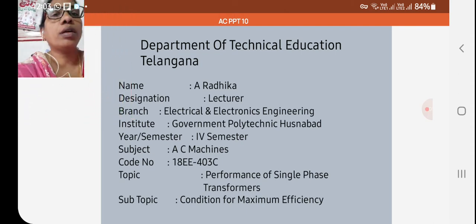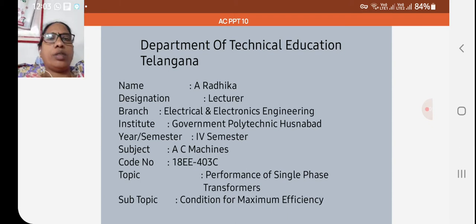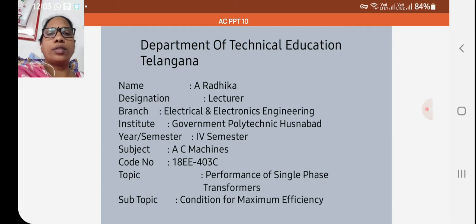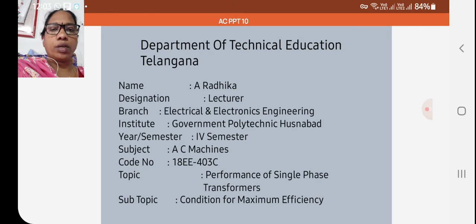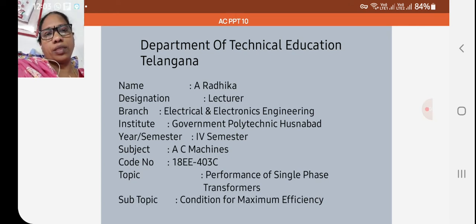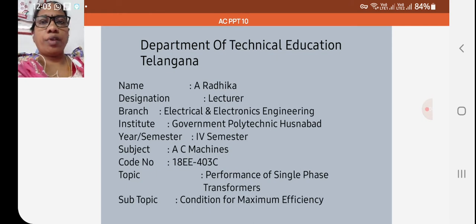This is Radhika. I am going to give a video lecture on AC machine. Subject code is 18E403C. In this, we are going to discuss the chapter performance of single phase transformers. Today we are going to discuss the condition for maximum efficiency.